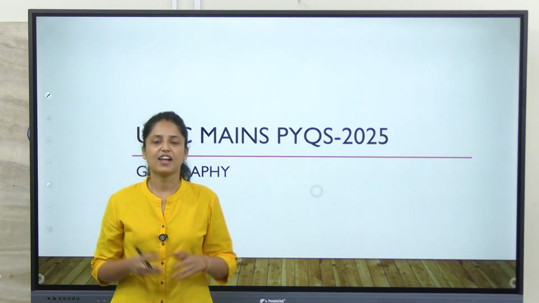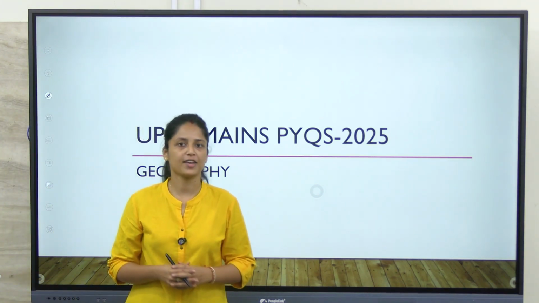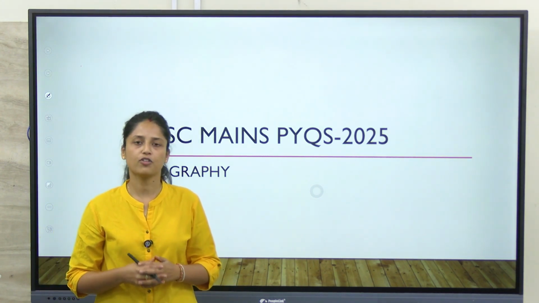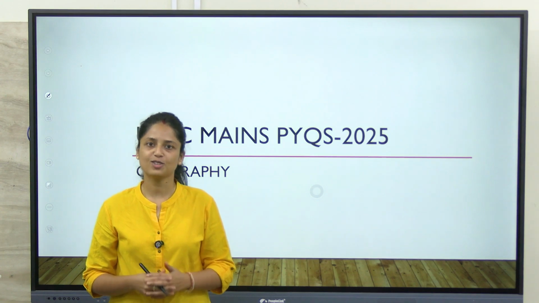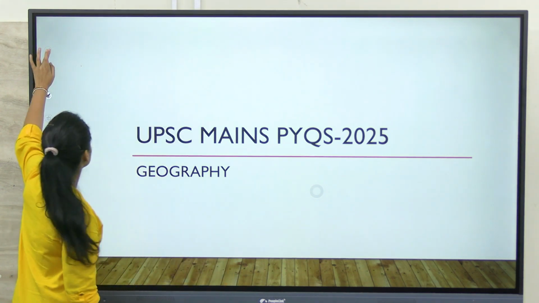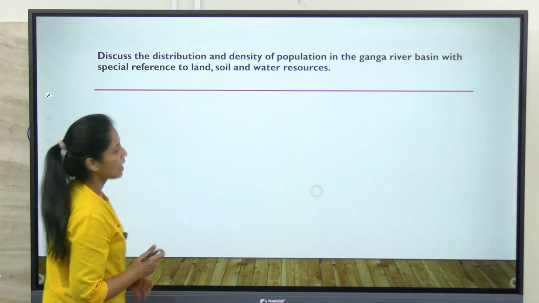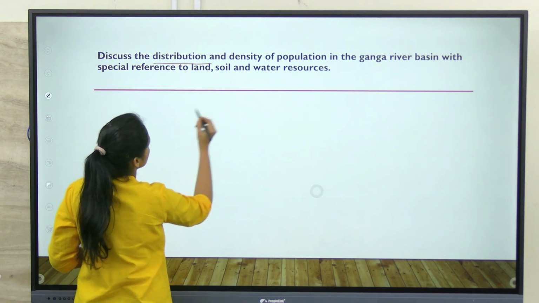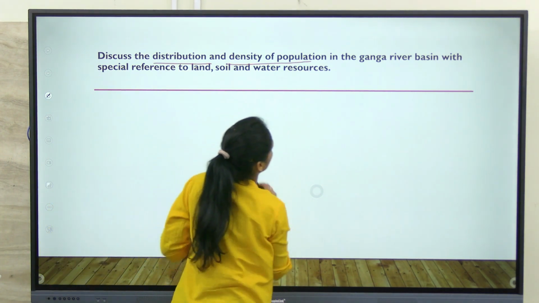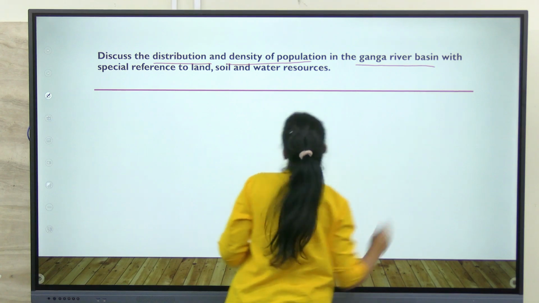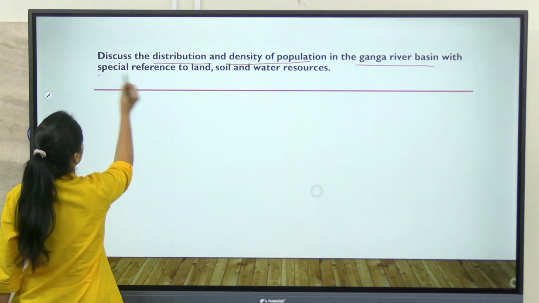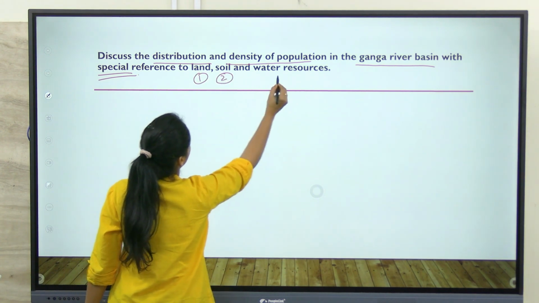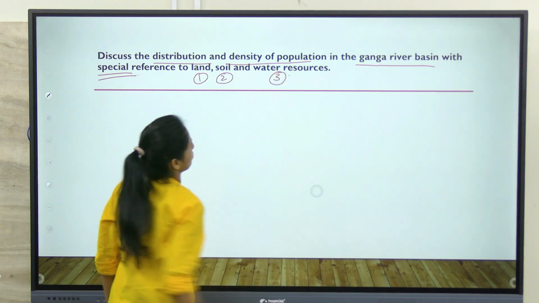Everyone. Welcome back to the UPSC Mains PYQ series, and today we shall be discussing the next question of geography from the 2025 question paper. So let's start. Our question is, discuss the distribution and density of population in Ganga river basin with special reference to land, soil and water resources.